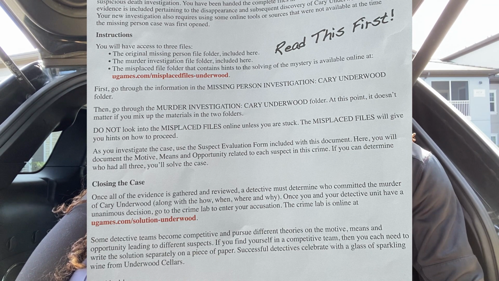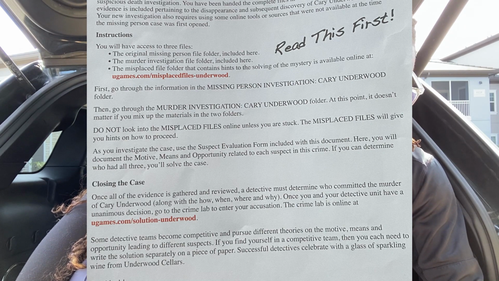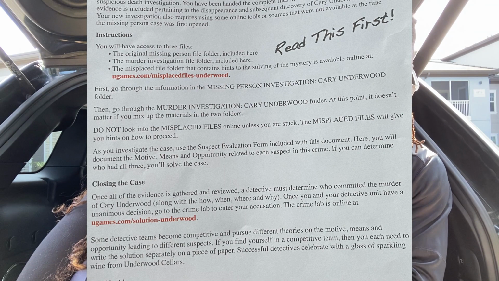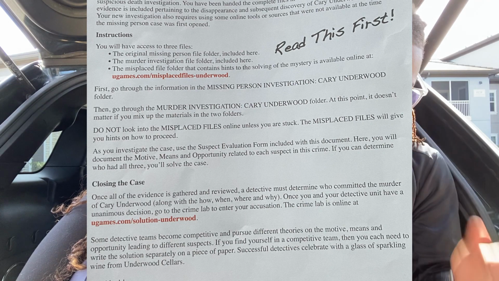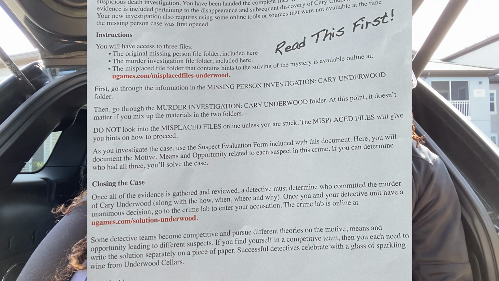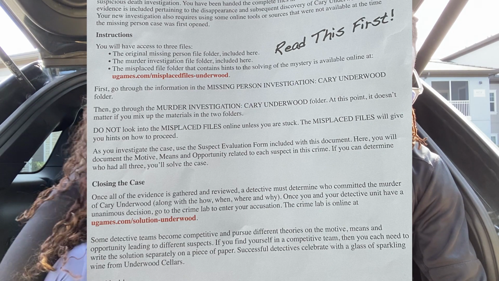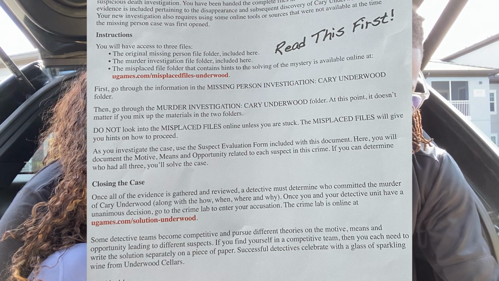As you investigate this case, use the suspect evaluation form included with this document. Here you will document the motive, means, and opportunity related to each suspect in this crime. If you can determine who had all 3, you will solve the case. Once all of the evidence is gathered and reviewed, a detective must determine who committed the murder of Carrie Underwood, along with how, when, where, and why.